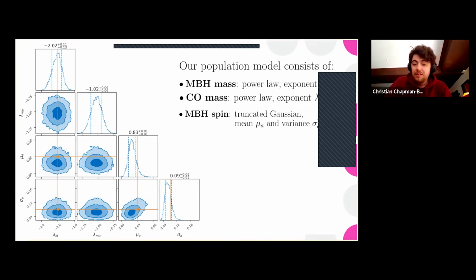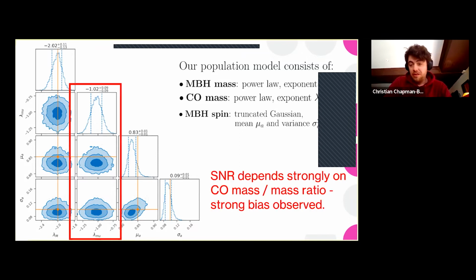So for some parameters, we obtain very good estimates, but for others, for example, lambda mu in this case, the estimate is incredibly off. This is due to the fact that the compact object mass, in fact, does influence the detectability of the signals, which we can parameterize with the SNR to a great deal.